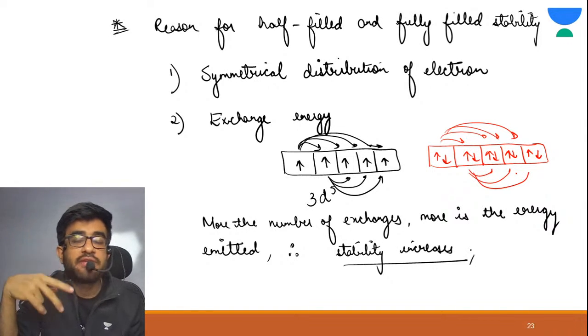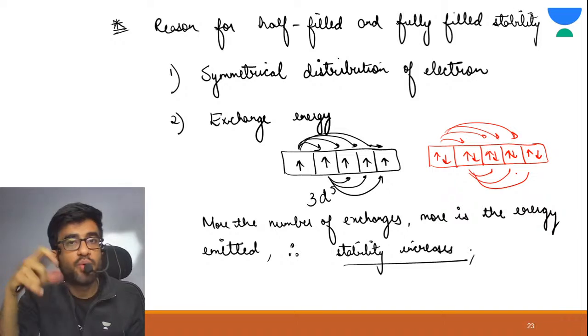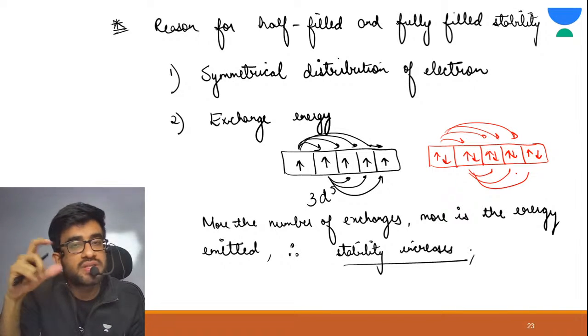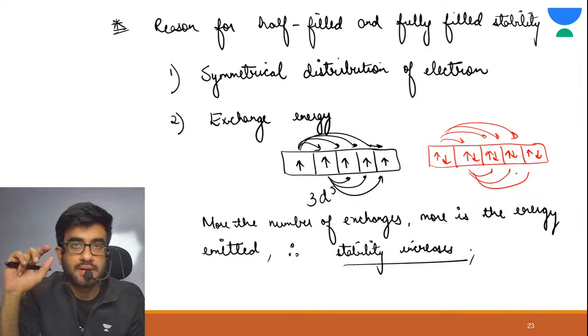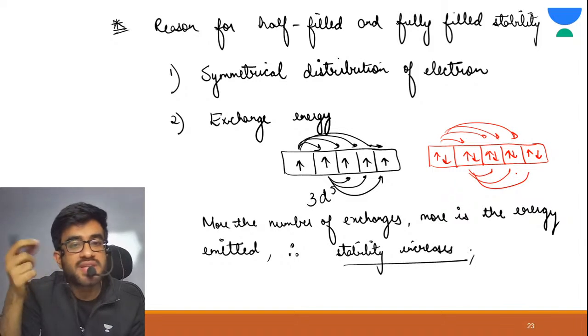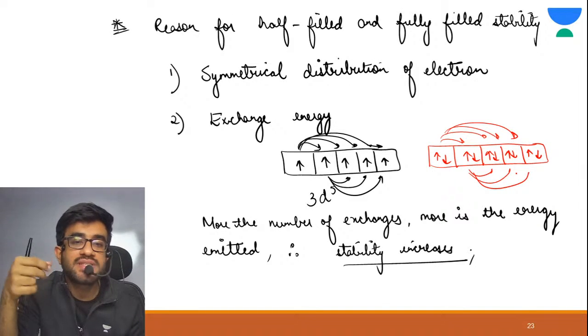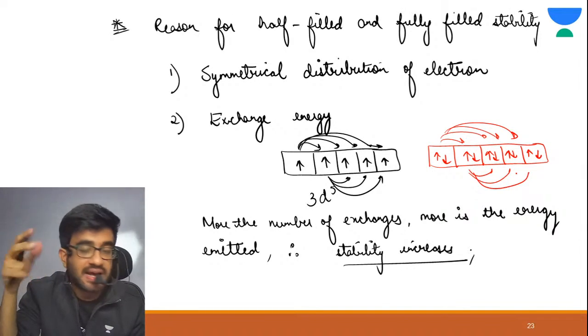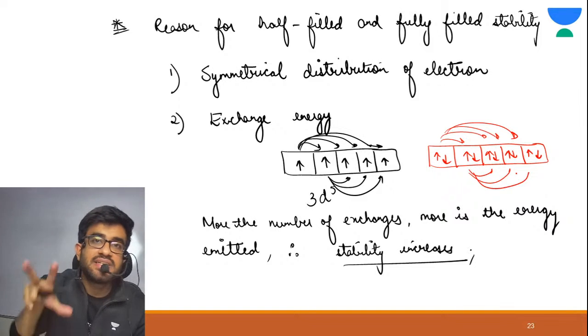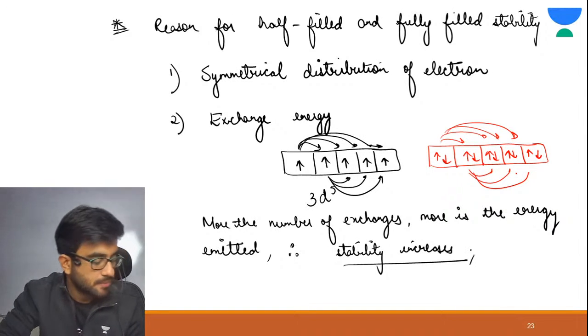Now see, if they are emitting energy, the more the number of exchanges, the more is the energy emitted. And if more energy is emitted, the system would have lesser energy. Lesser energy means higher stability.